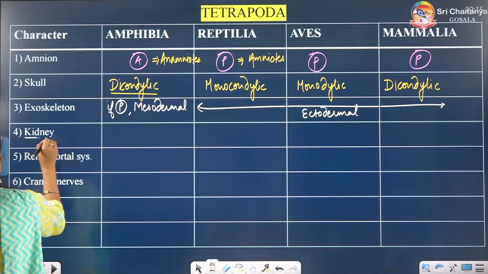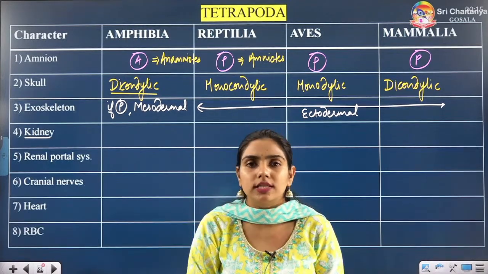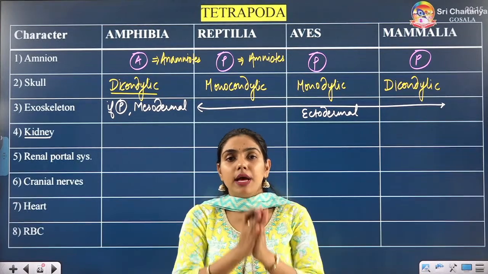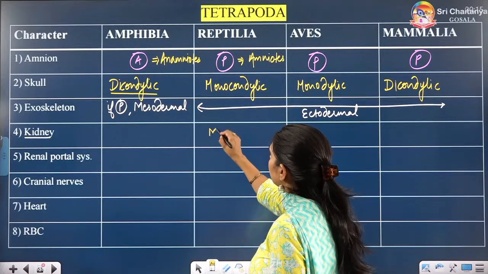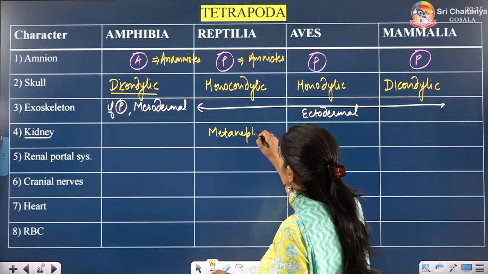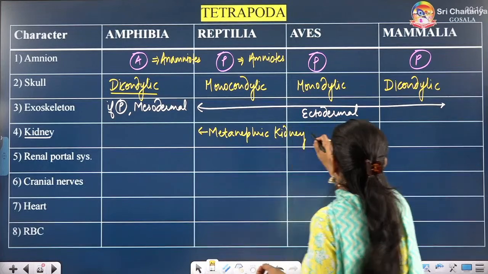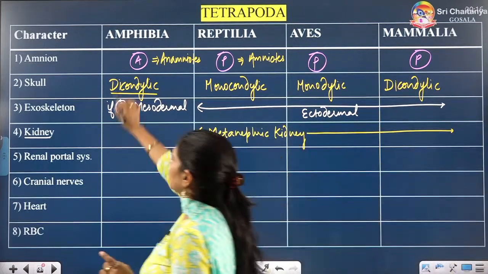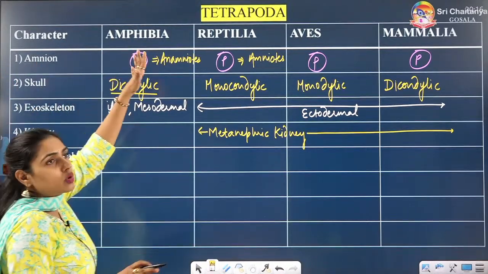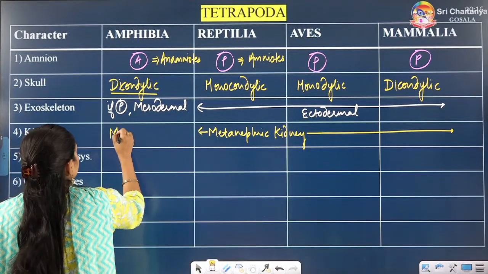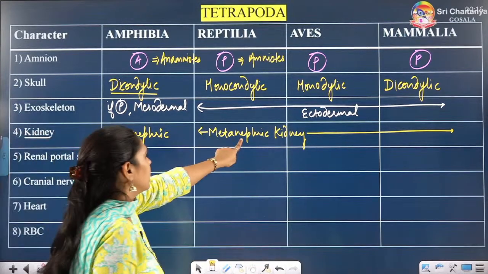Talking about the kidney, the most advanced kidneys are found in amniotes. Amniotes are reptiles, birds and mammals. So we have the metanephric kidney. The most developed kidney is the metanephric kidney, which is found in all the amniotes. In anamniotes, amphibians and fishes, there is no amnion. So they have mesonephric kidneys, and we have metanephric kidneys.